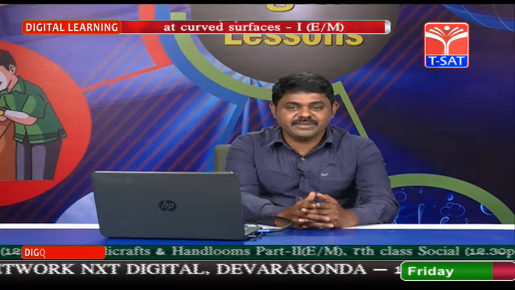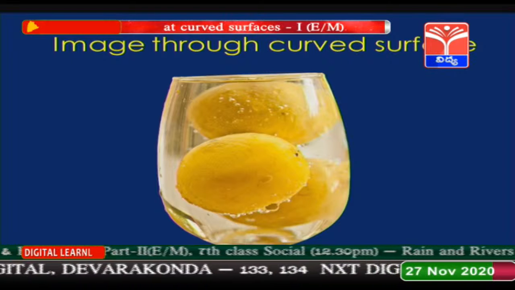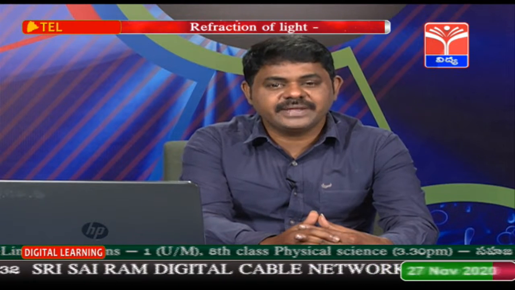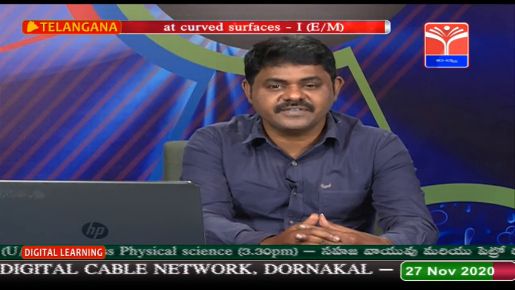Have you ever wondered? The lemon appears to be bulged inside when you are observing through water as well as glass. See the beauty of the image through a curved surface. Dear children, in the previous sessions we discussed how the image is going to form. Now, here we are going to discuss how the image is going to form in the case of curved refracting surfaces.